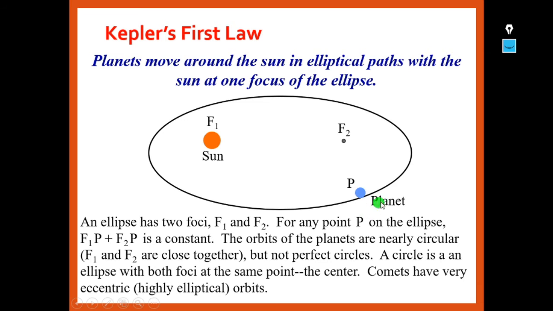The orbits of the planets are nearly circular. F1 and F2 are close together but not perfect circles. A circle is an ellipse with both foci at the same point, that means at the center. Comets have very eccentric orbits, that means highly elliptical. When compared to planets, comets have very eccentric orbits.